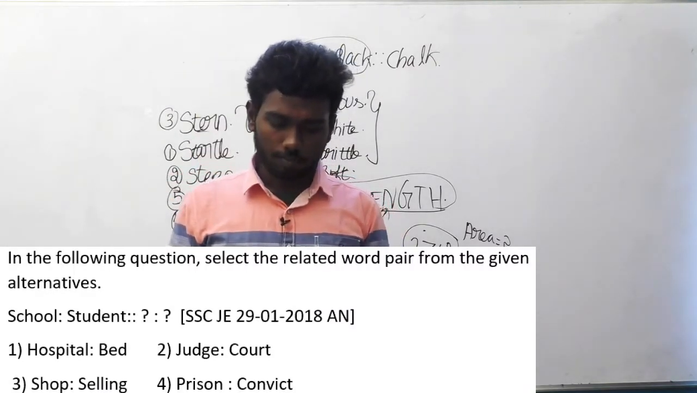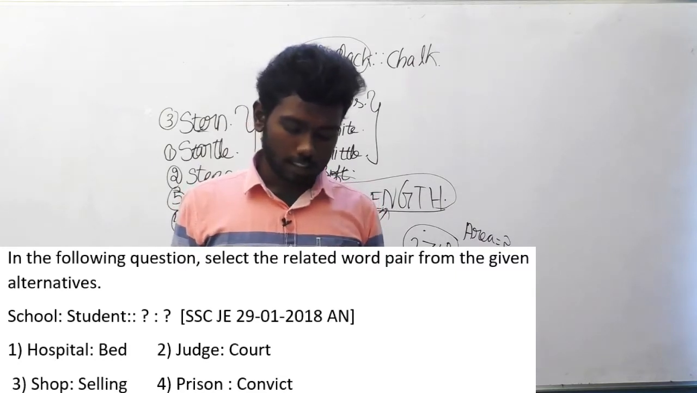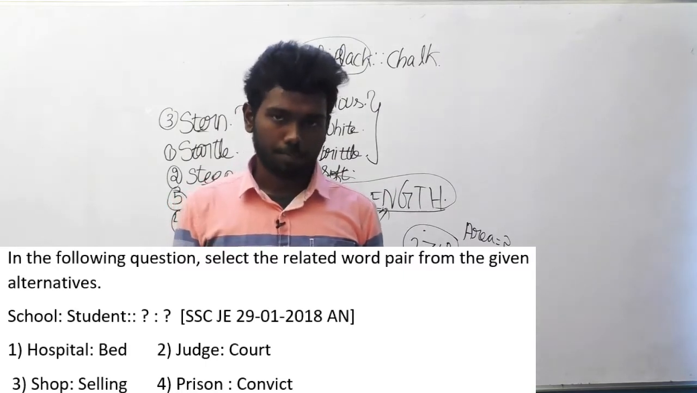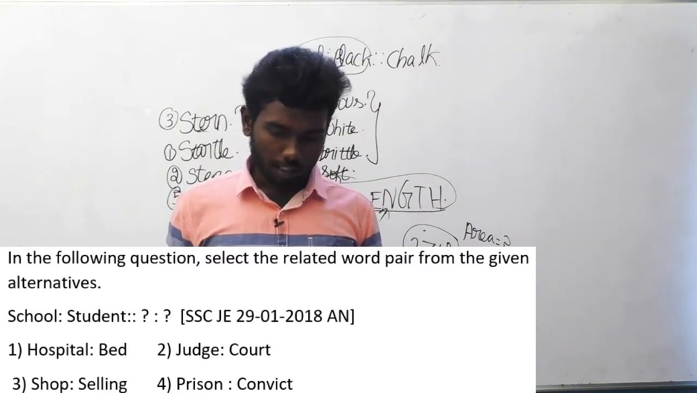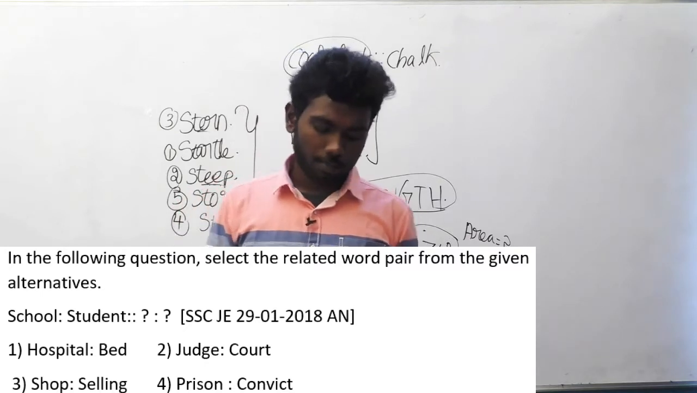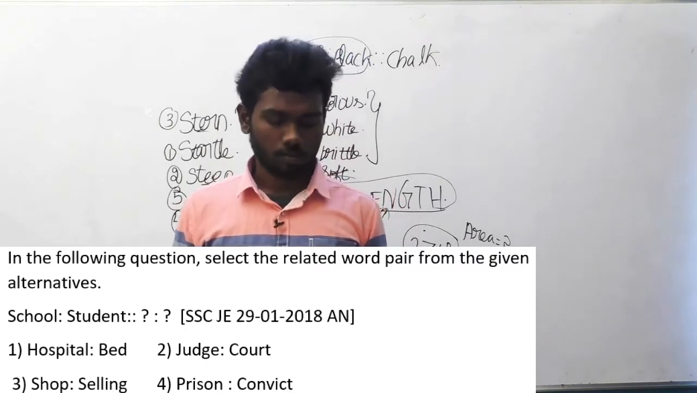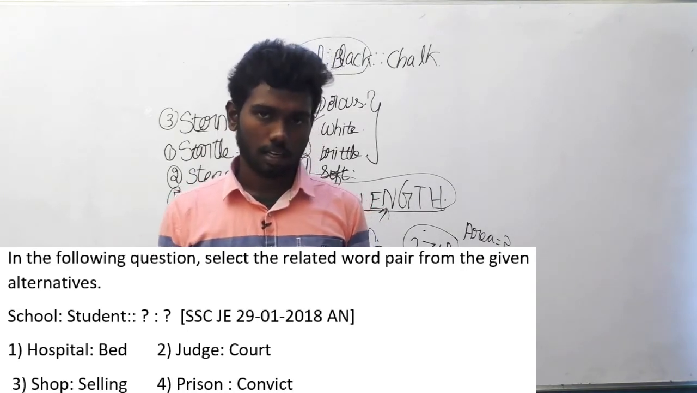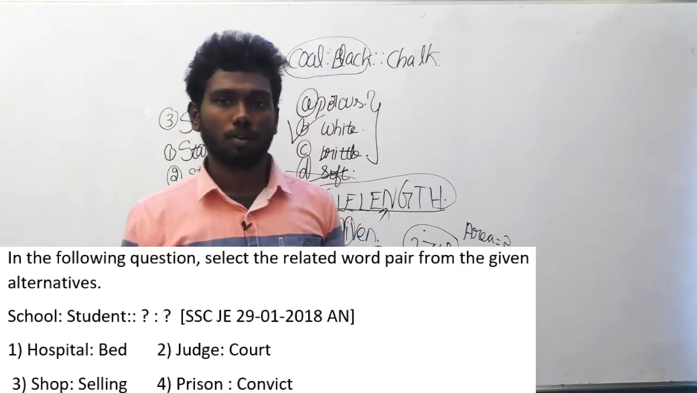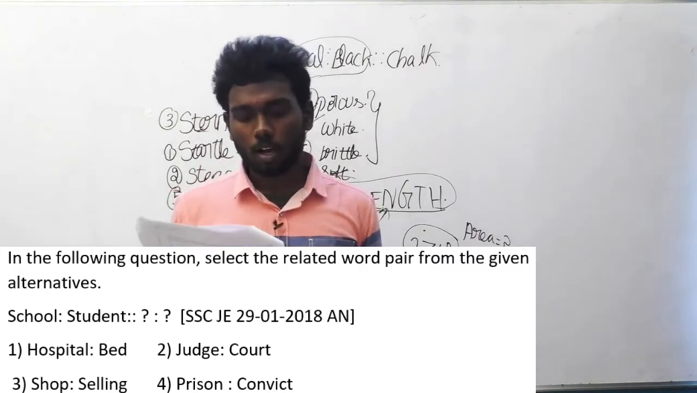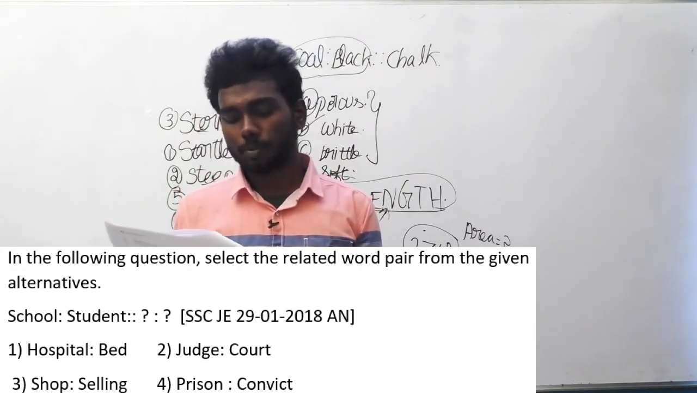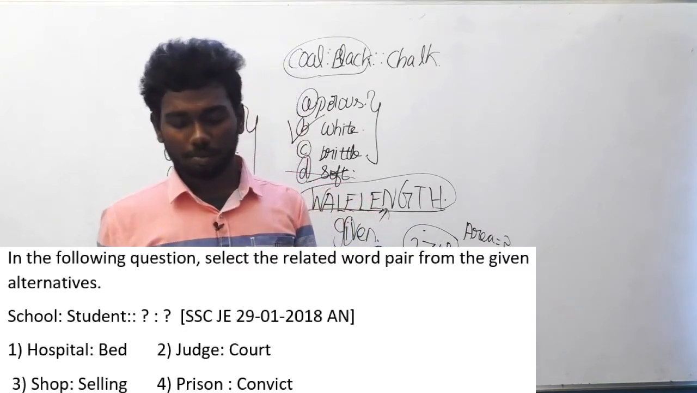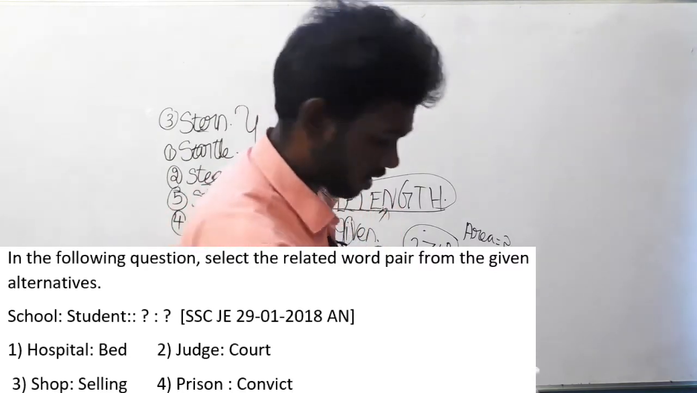Let us move on to the 108th question. This question is asked in SSC JEE 29th January 2018, afternoon session, the same paper. In the following question, select the related word pair from the given alternatives. We have to find the related pair for that question. Option A, hospital is to bed. Option B, judge is to court. Option C, shop is to selling. Option D, prison is to convict.